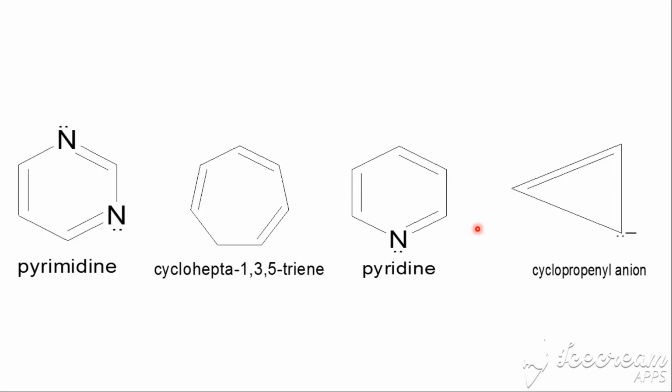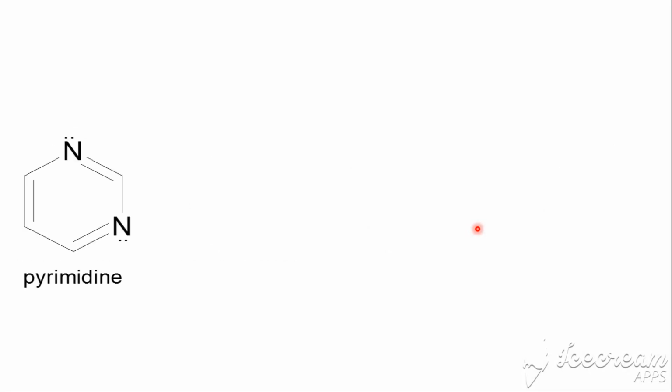Okay, so we're going to start with that compound there. We can see it is cyclic, it is conjugated, yes. So now we have to figure out whether all atoms are sp2 hybridized in that ring. So we have to count the number of groups around those nitrogen atoms and see whether we're going to count those electrons towards hybridization or we're going to treat them as pi electrons.